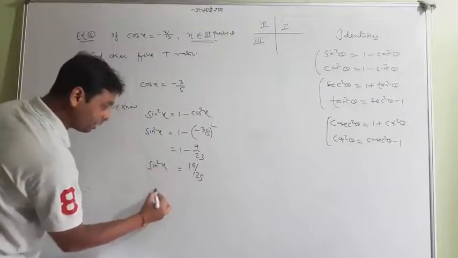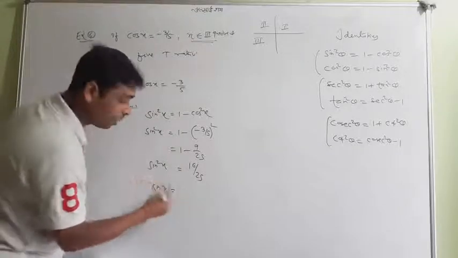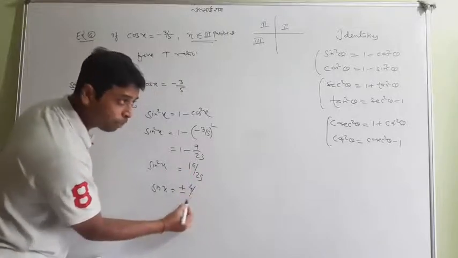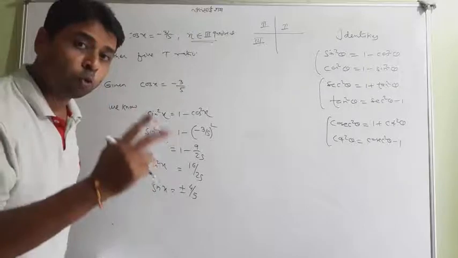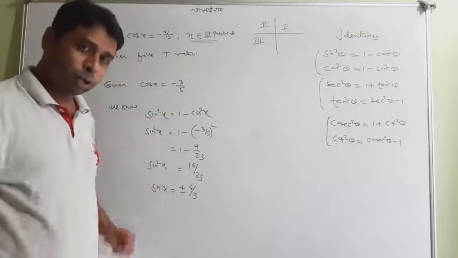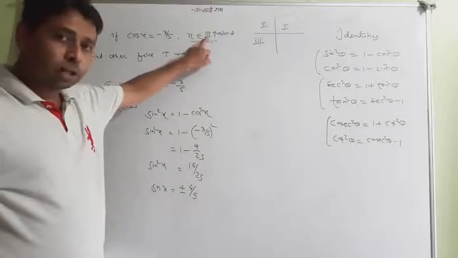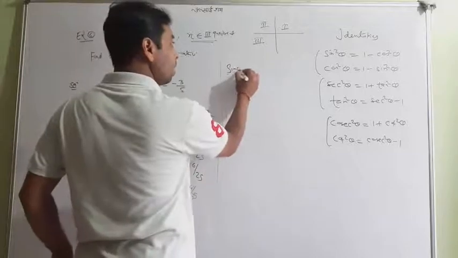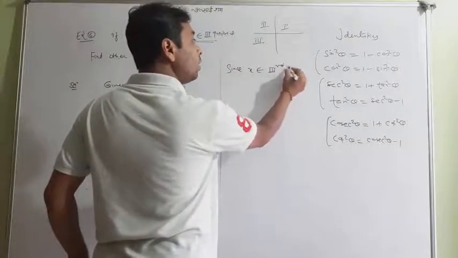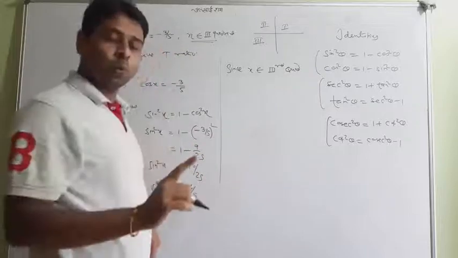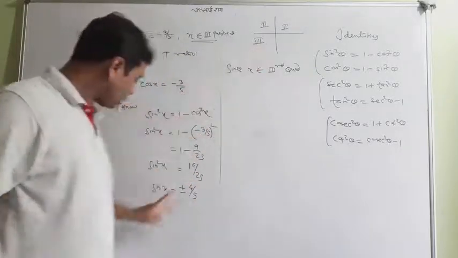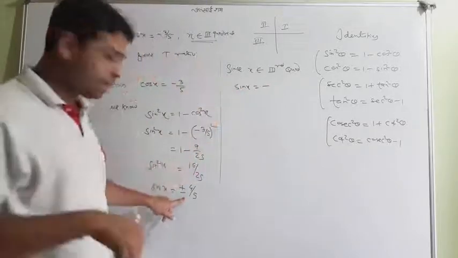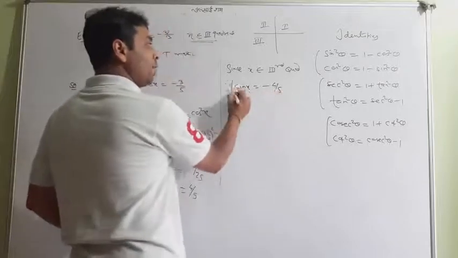So very interesting, I am telling you. When you find sin x now, it is plus minus square root, and 4 has a square root, 16 has a square root 4, and 25 has square root 5. So we have got two answers, plus and minus. But what will you write? X lies in the third quadrant. Since x lies in the third quadrant, in which only tan and cot are positive, sin x will be negative. So I'll write sin x will not be positive but only negative. So I will choose only one value, which is the negative value.